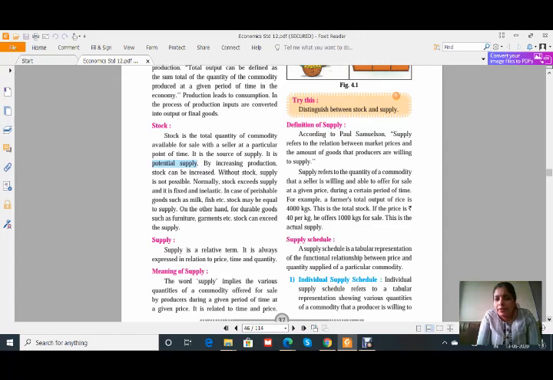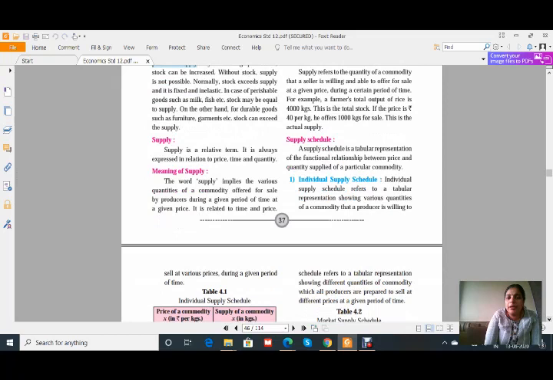See, here an example is given. A farmer's total output of rice is 4,000 kgs. This is his total stock. If the price is rupees 40 per kg, he offers 1000 kgs for sale. This is the actual supply. That means he has a stock of 4000 kgs, but right now, at this particular price and time, he wants to sell only 1000 kgs.